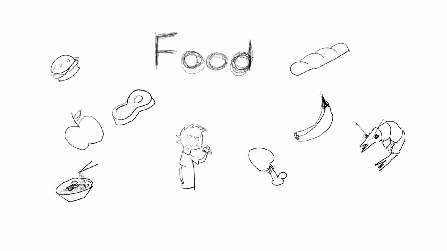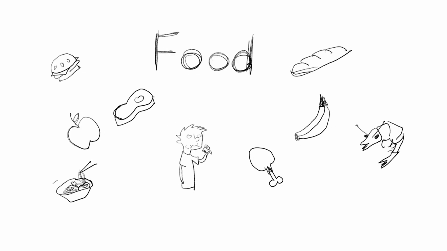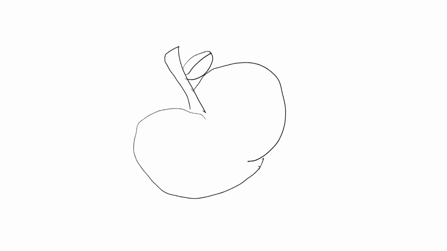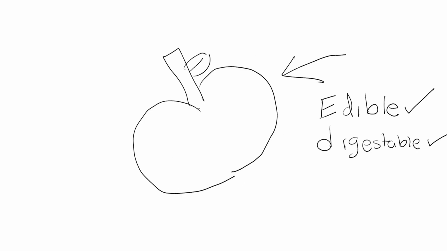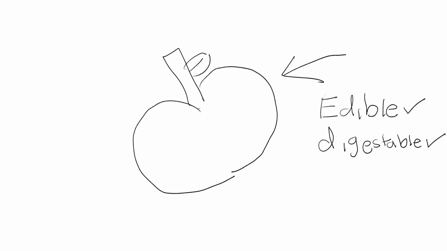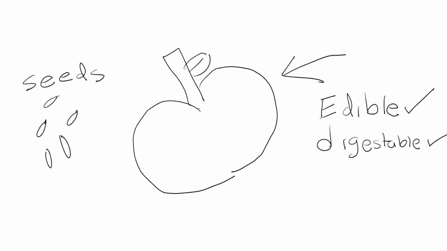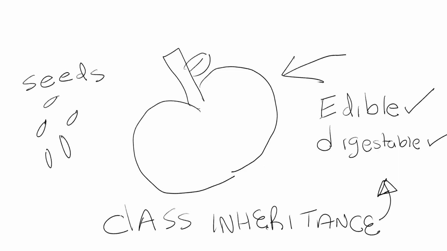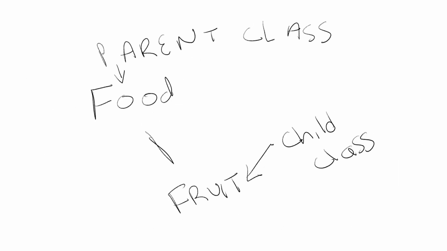Within the class of food, we can create more specific classes, like there is the class of fruits, which has all the properties within the class of food, but may also have another property unique to the class of fruits alone, which is to have seeds. This process by which the fruit gets all the properties of the class of food is called class inheritance, where the food is the parent and the fruit class is its child.